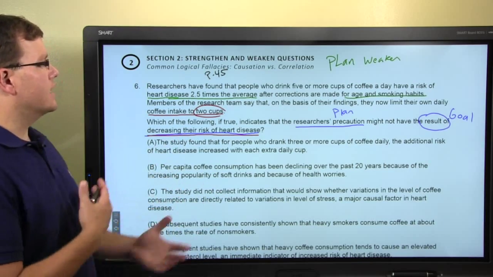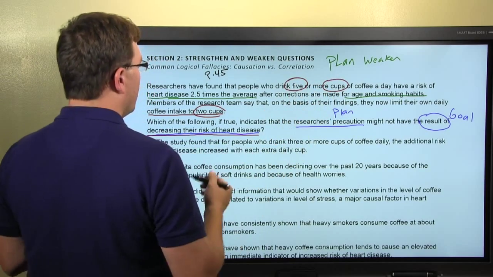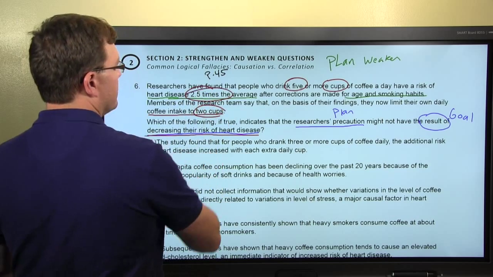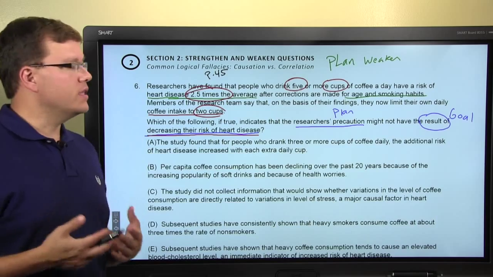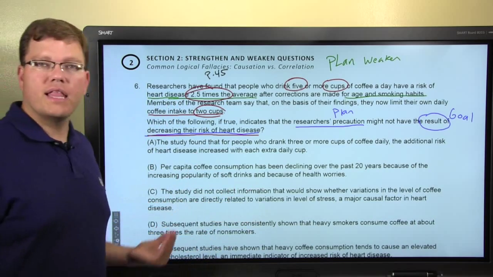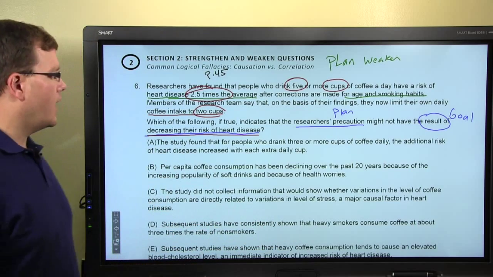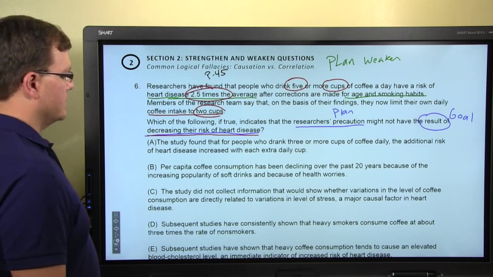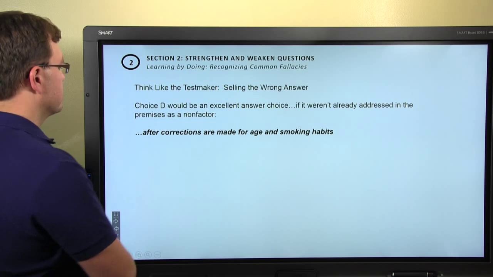Basically what they're saying here is that drinking these 5 cups of coffee appears to give you a 2.5 times the average risk of a heart attack. So they're really saying the coffee is the cause of the increased risk, and so their plan is to ditch the 5 cups of coffee and not have the increased risk. Okay, so let's see what could go in the way here.